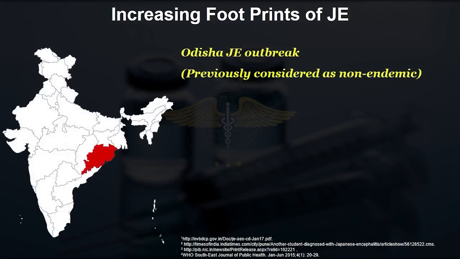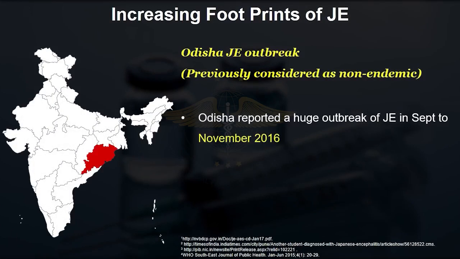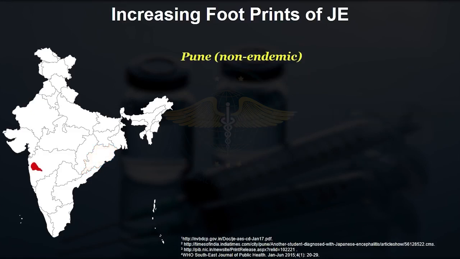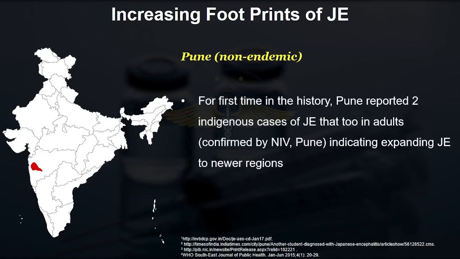Now let us see the footprints, how this disease is growing. Odisha is one state where this was non-endemic before, but in November 2016 a large epidemic happened there. More than 1,000 cases were reported. Out of that, 115 deaths were found, and that was alarming. This disease was meant to be a disease of rural areas, but to the surprise of all, Pune documented 2 adult cases of Japanese encephalitis.